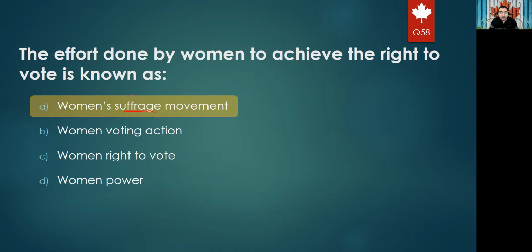How many Canadians served in the Second World War? We remember the First World War, it was 600,000. They increased this number in the Second World War. Is it 1 million, 2 million, 3 million, or 4 million? The right answer is 1 million soldiers.